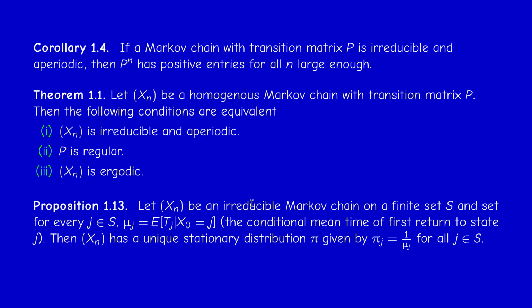The third result is proposition 1.13, that we used many times. It tells us that if you have an irreducible Markov chain on a finite set, and you denote by mu j the mean time of return to state j starting from state j, then the relation between the stationary distribution and mu j is that they are the inverse of one another. We used this result several times.